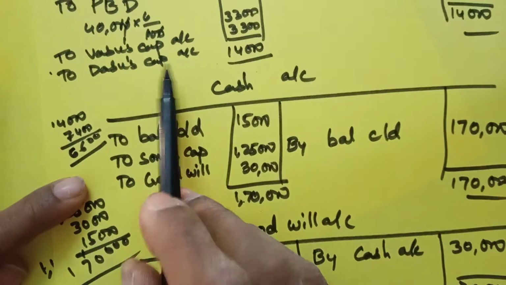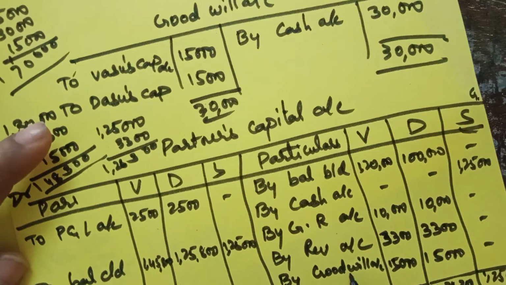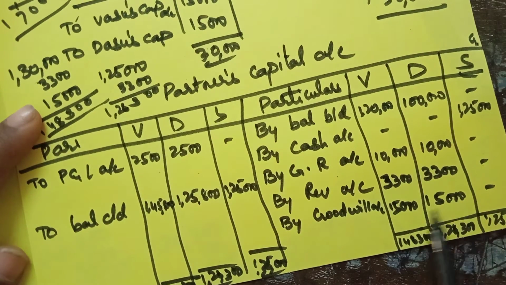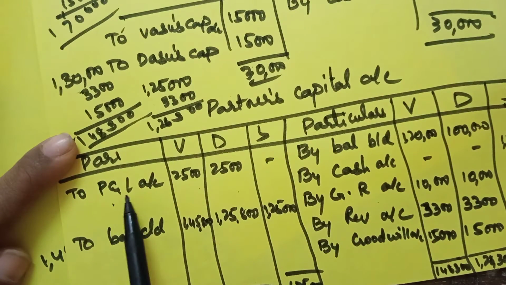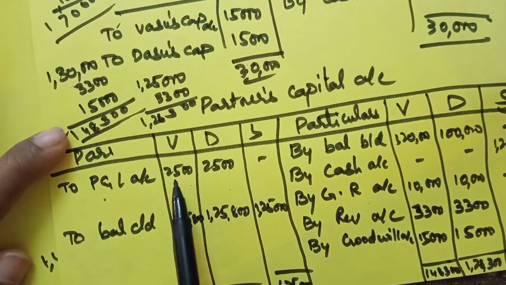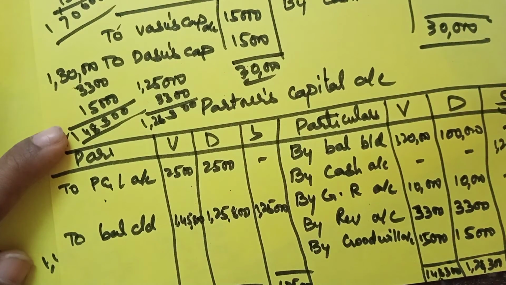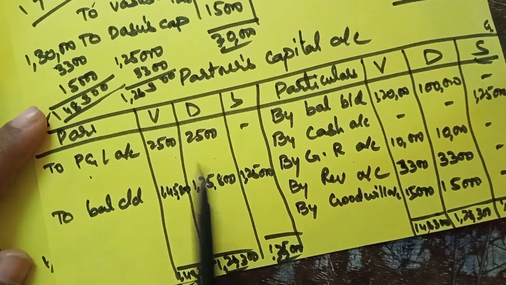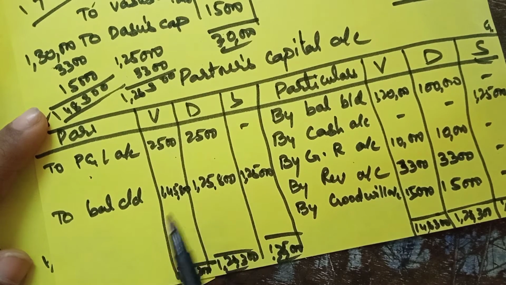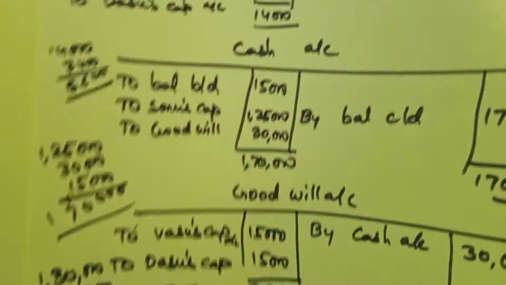The revaluation account we already did here and we have distributed the profit, that amount you are taking here, and goodwill also you are distributing according to ratio, that is half. Here profit and loss is on the asset side, that's why I took it in the debit side. 2,500, it is 5,000 divided among two equally. Then when you remove this from the total, you will get the balance carried down values, and these will be the capitals of partners. Now we are going to do the balance sheet.